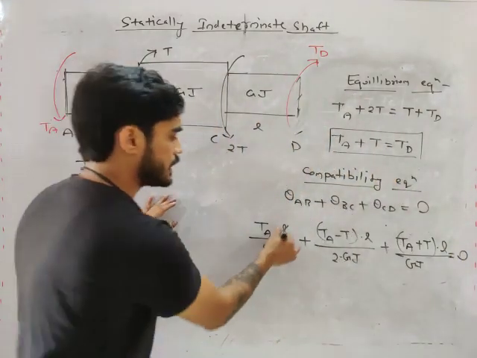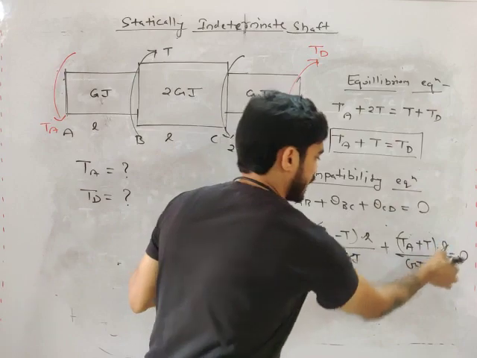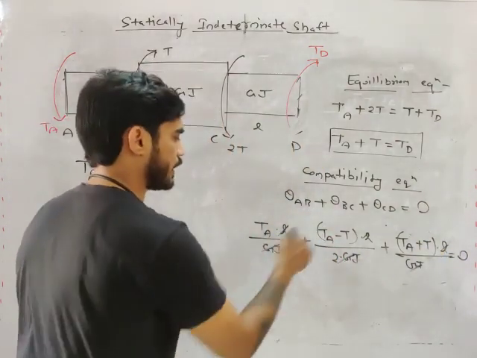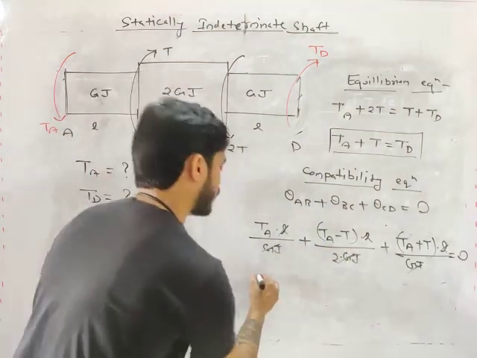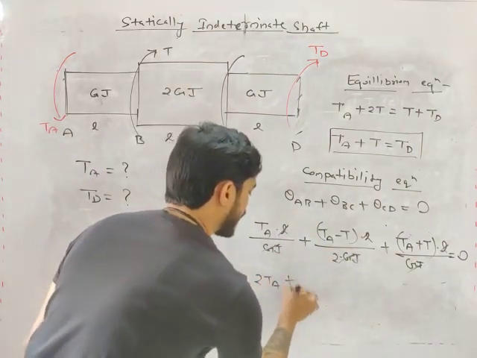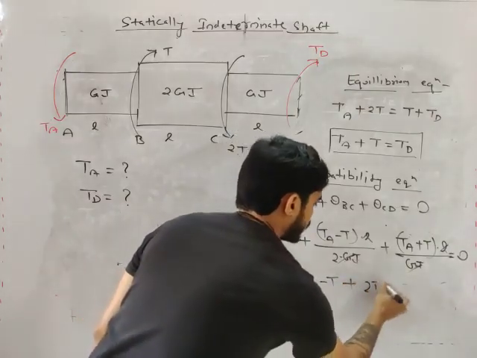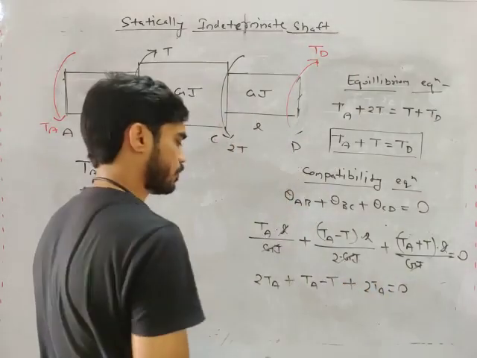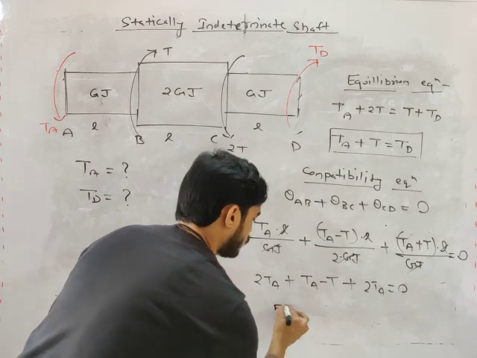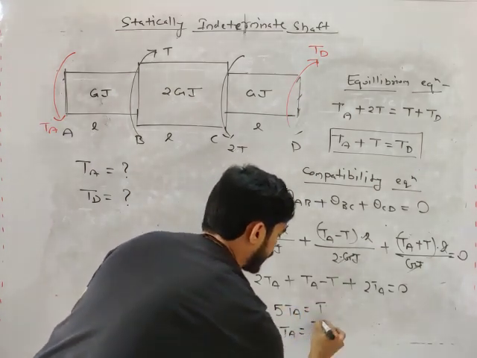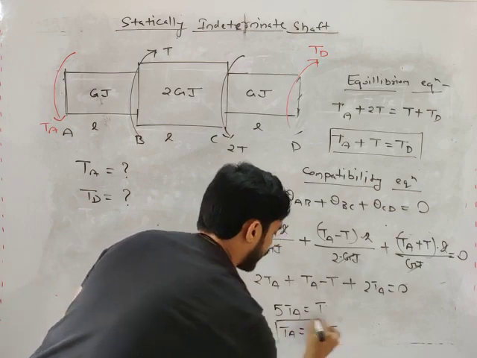Now L by GJ is common. Multiply everything with 2. What you will get? 2TA plus TA minus T plus 2TA equals 0. So this will become 5TA equals T, or you can write TA equals T by 5.